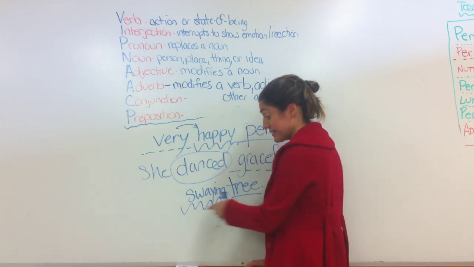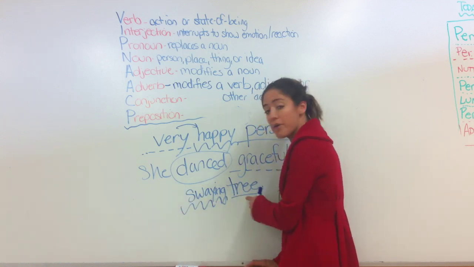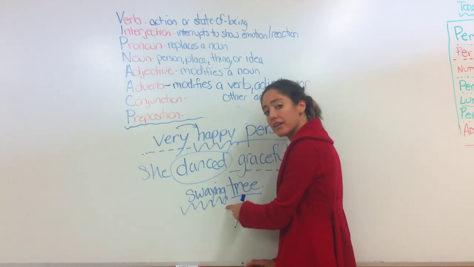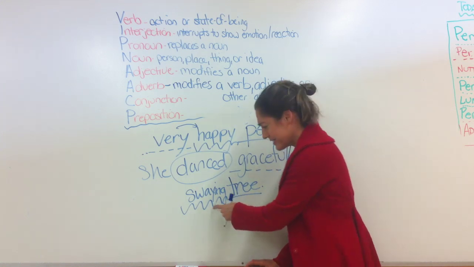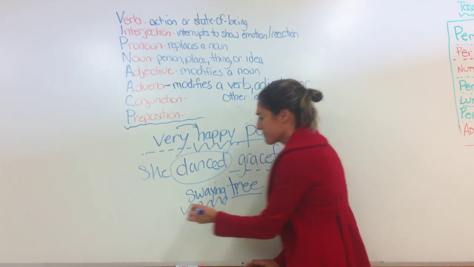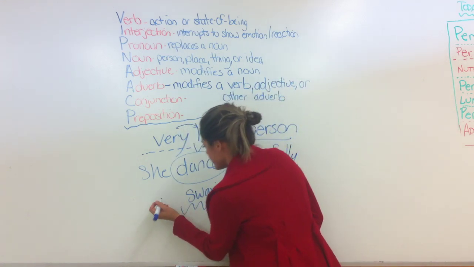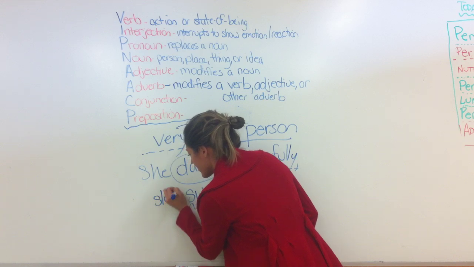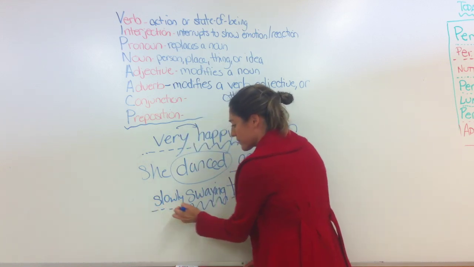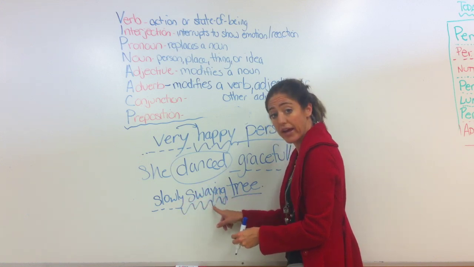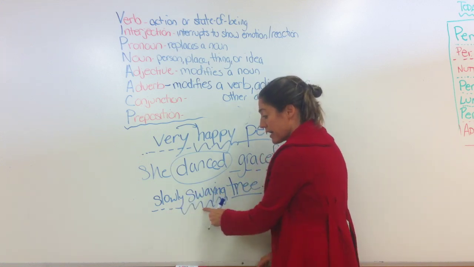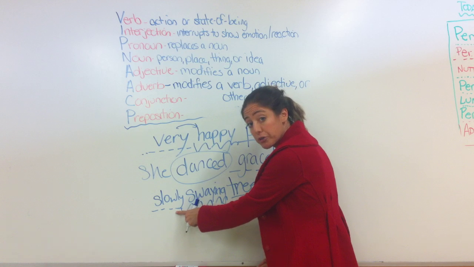But in this sentence that we're creating, it's describing a noun. So swaying is an adjective, okay? How is it swaying? It is slowly swaying. Now, it's not a slowly tree. It's slowly swaying. It's describing an adjective, so it's an adverb.